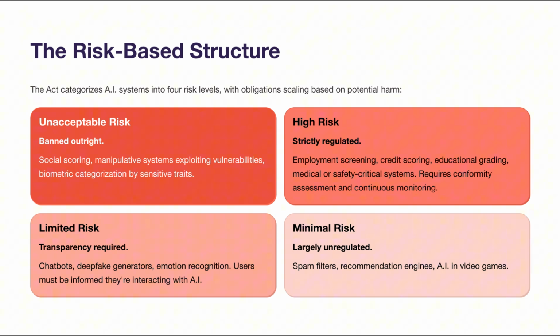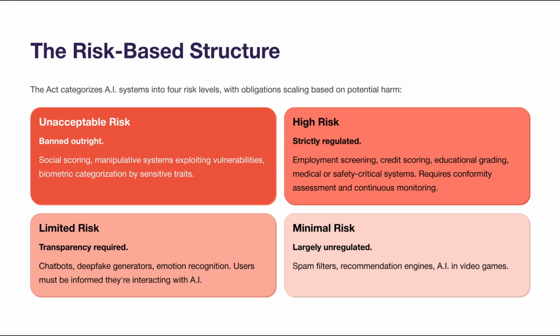Third, limited risk systems. These AI applications carry moderate potential impact and are therefore subject mainly to transparency obligations. Developers must make sure users know they are interacting with an AI system. Examples include chatbots, deepfake or content generation tools, and emotion recognition software. The aim is to ensure users are not deceived about the artificial nature of the interaction. Finally, minimal risk systems. These are largely unregulated because their impact on fundamental rights or safety is very low. Common examples include spam filters, recommendation engines, and AI features in video games.